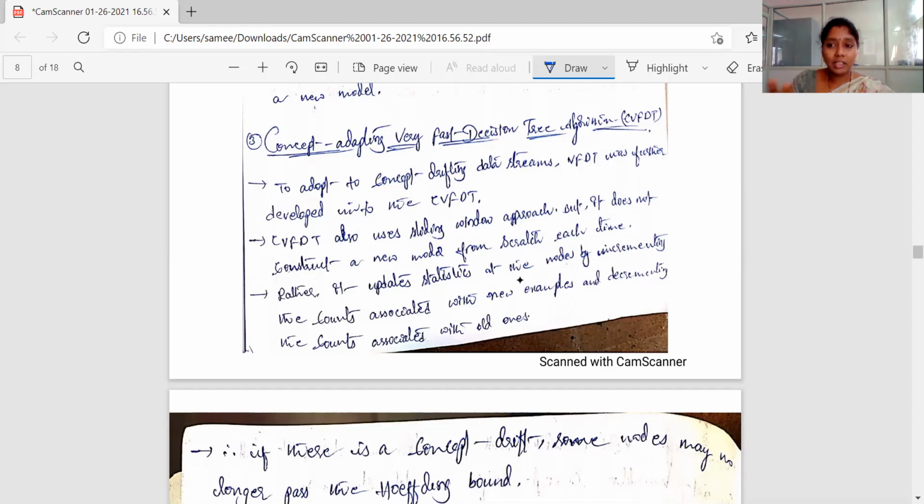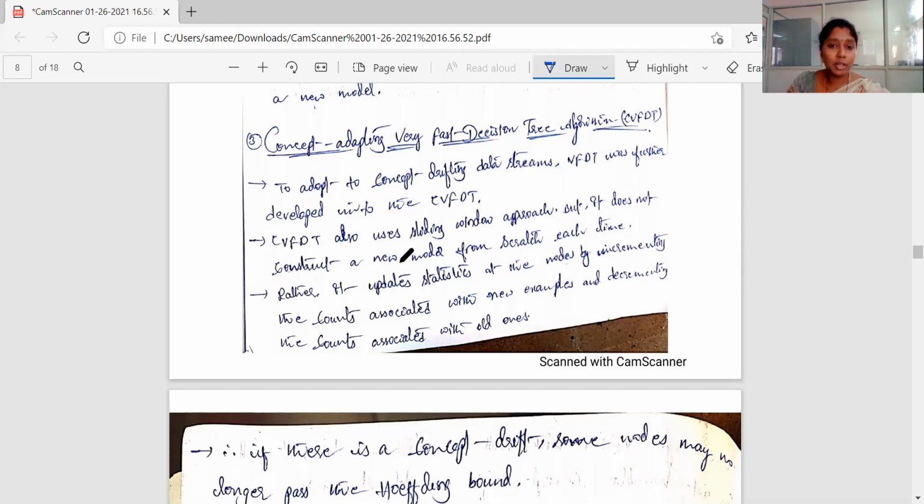Statistics means describing something numerically. If you want to describe a person statistically, you can describe his height, his age, his body mass index. All these are statistical measures of describing the person. Like that, here also, for anything you consider, some statistical measurement is there.